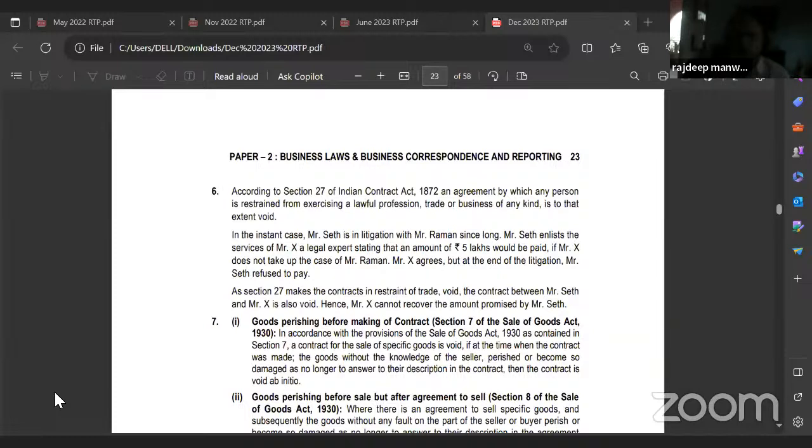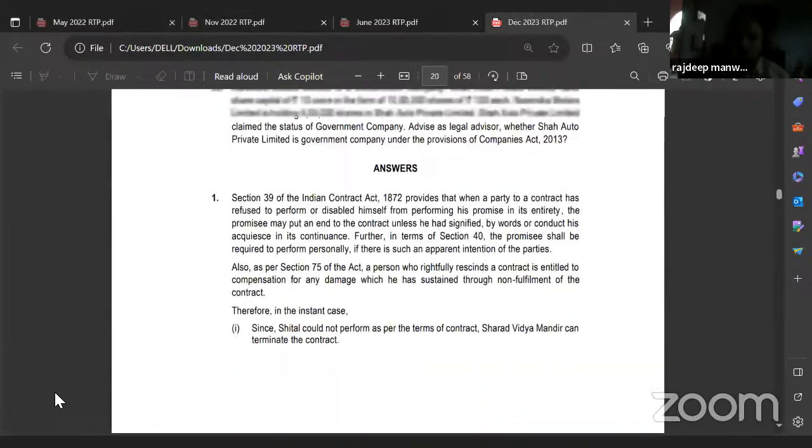but at the end of the litigation, Mr. Seth refused to pay. As Section 27 makes contracts in restraint of trade void, the contract between Mr. Seth and Mr. X is also void. Hence, Mr. X cannot recover the amount promised by Mr. Seth. Okay, now you all understood. Agreements in restraint of trade are not allowed.